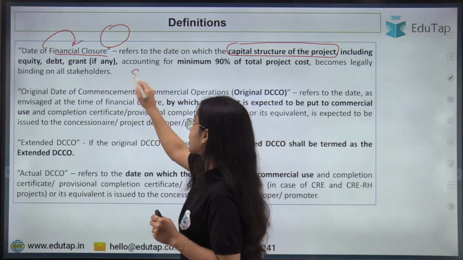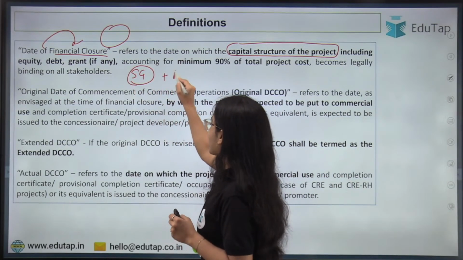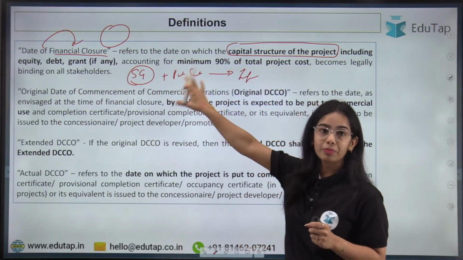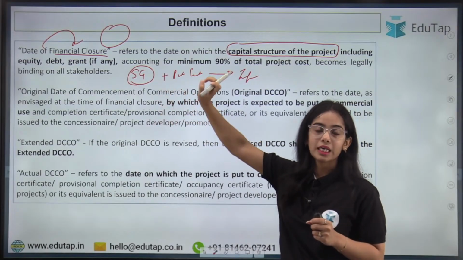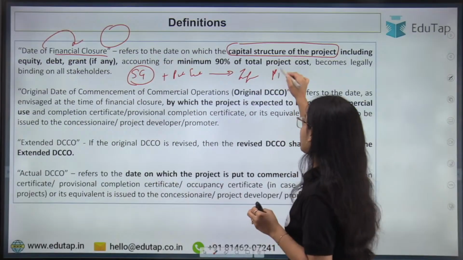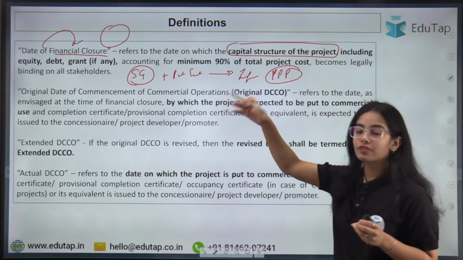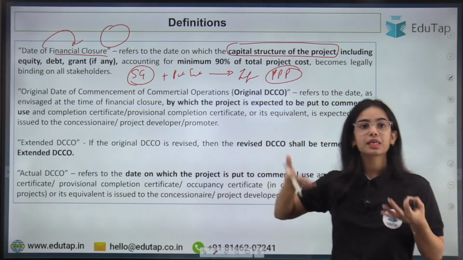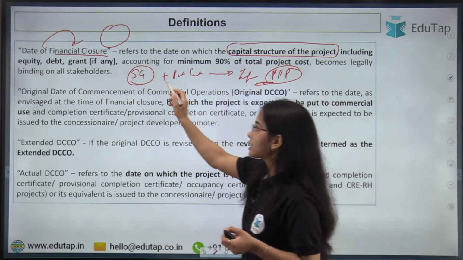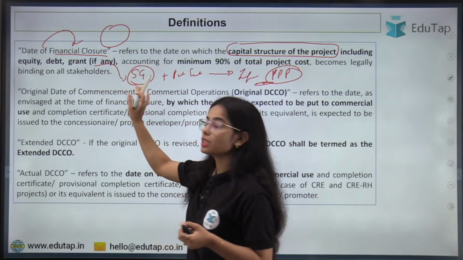Let's say the state government with some private entity is working on an infrastructure project. This is a PPP model, where the public, that is the government, and the private entity are working together to build some infrastructure. Let's say for this kind of project, the state government is getting a grant from the central government.